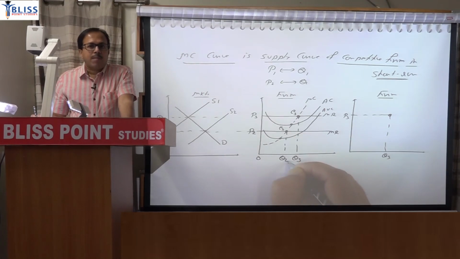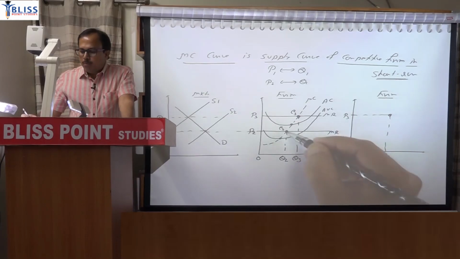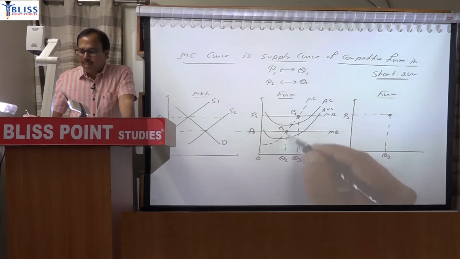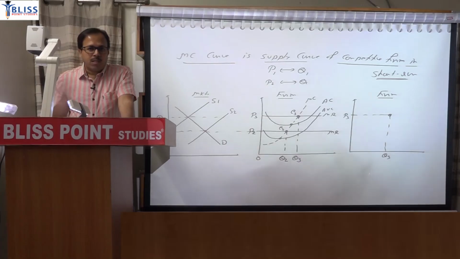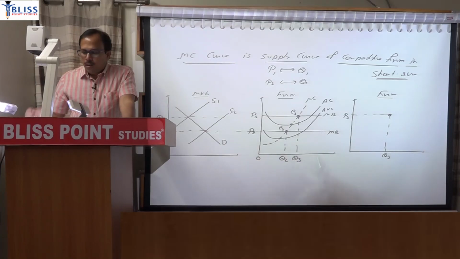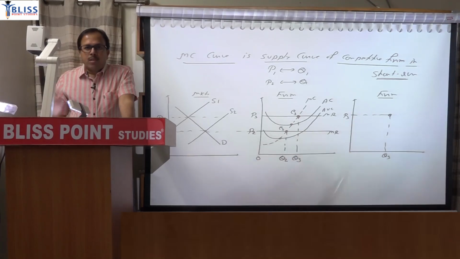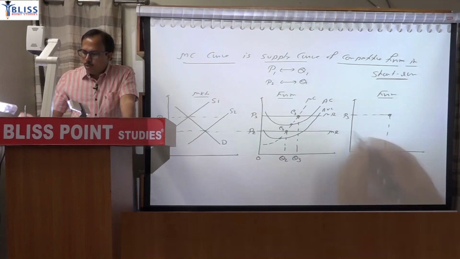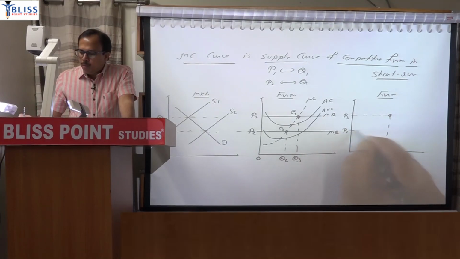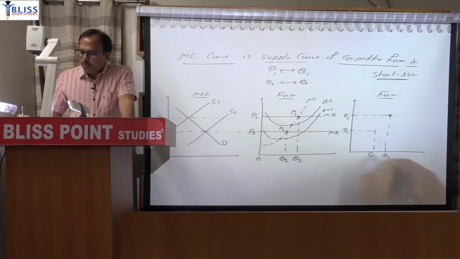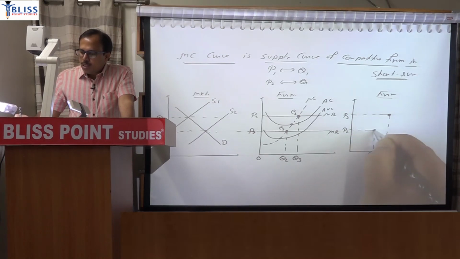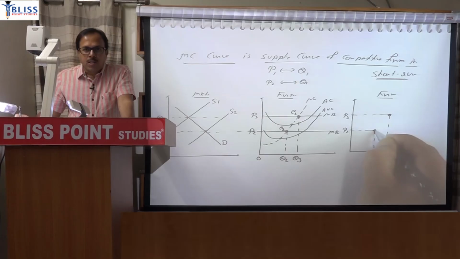Question is whether firm is having profit or not. You will say price is less, average cost is more, so there is loss. But despite loss, firm will operate because price is more, variable cost is less. The concept we were studying, we have to apply it. Price is more, average variable cost less, so despite loss, firm will operate because firm is having operating profit. So at price P2, firm is producing quantity Q2. This is the A2 point corresponding here.